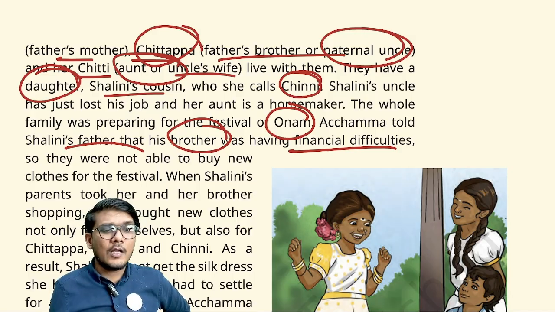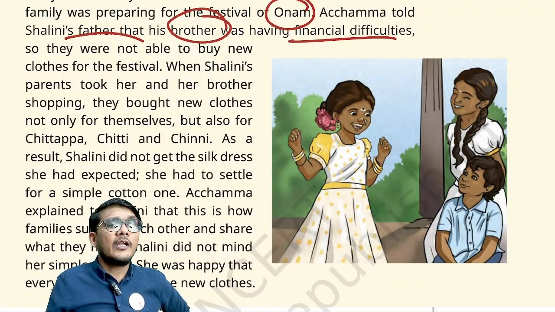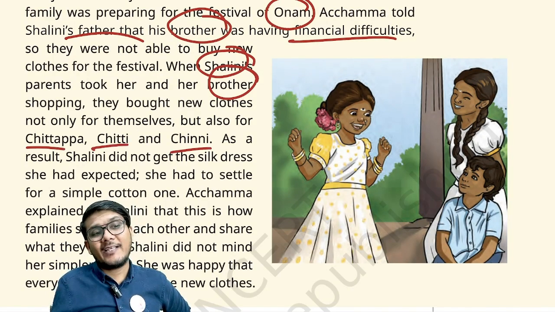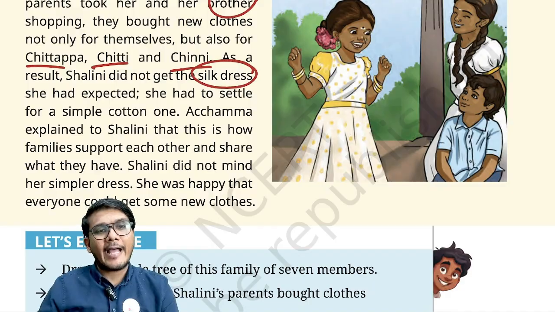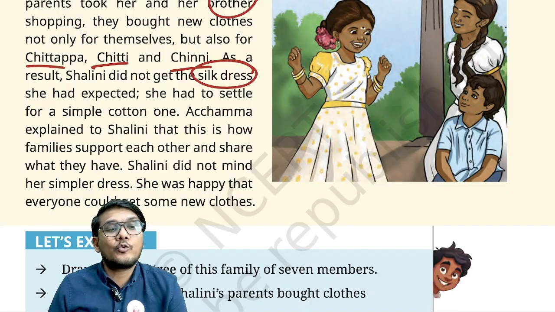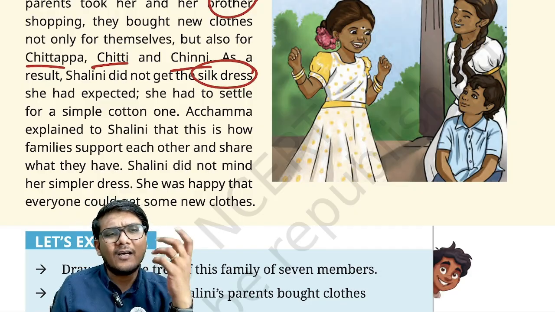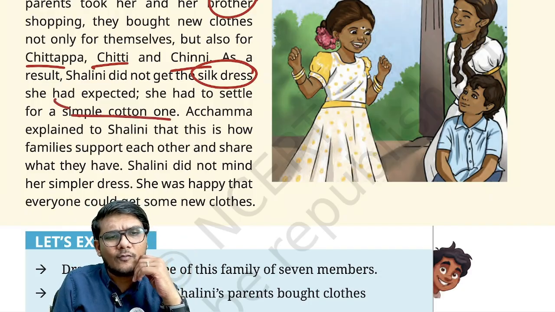Now when Shalini's parents take her to buy new clothes, they don't just buy new clothes for Shalini and her brother, they also buy for Chittappa, Chitti, and Chinni as well. Because of this, Shalini, who was supposed to probably get the silk dress, which would be costlier, will now not be provided it because other expenses are also there. So she rather gets a plain simple cotton dress instead, right?